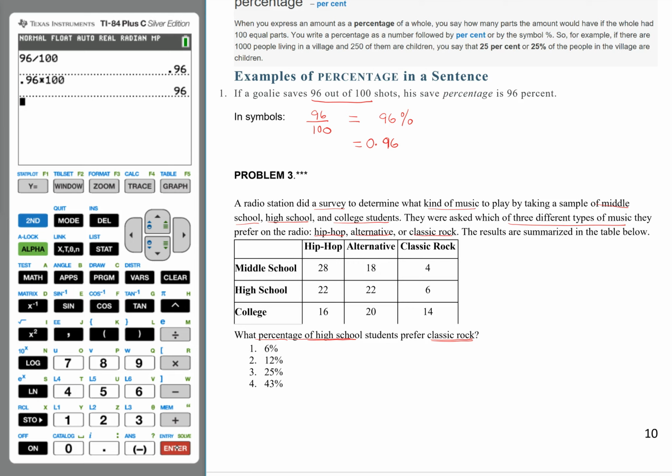So when we look at percentage, this is comparing part over whole. So percentage should be equal to part over whole, then you simply multiply this by 100.